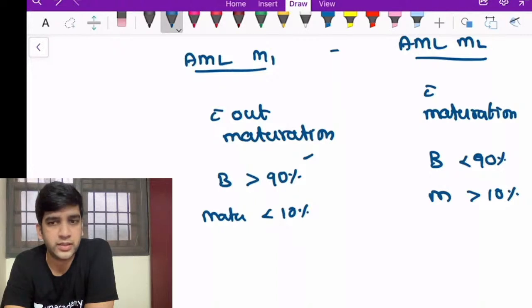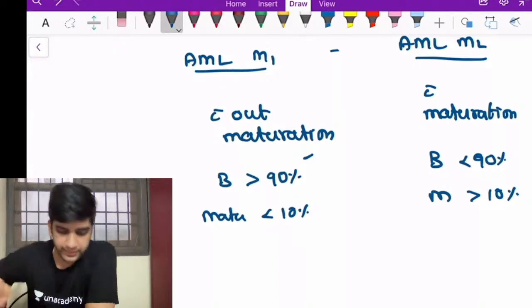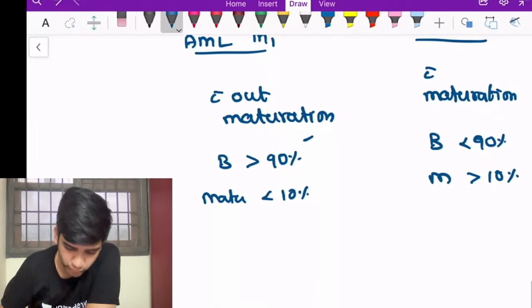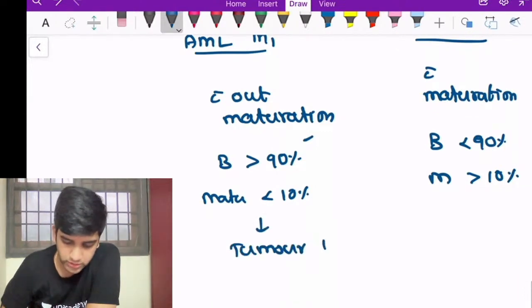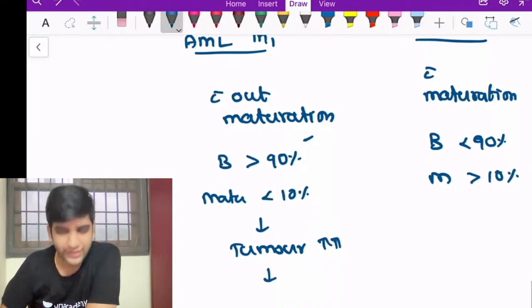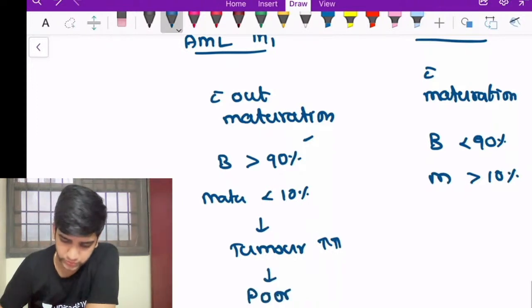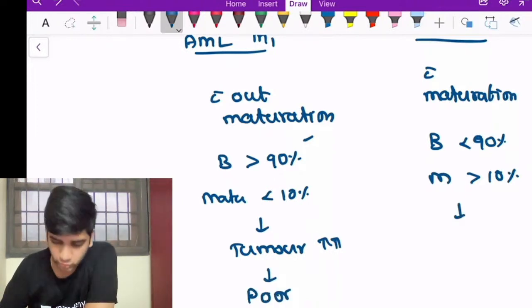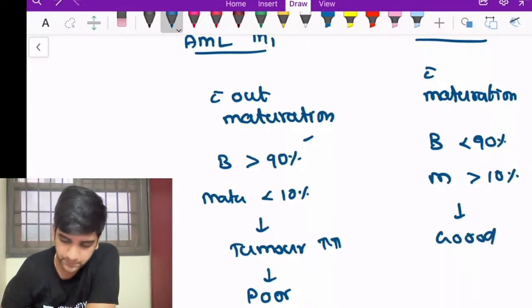Obviously, it will be AML M1, right? AML M1 will have a higher tumor load. When the tumor load is more, obviously the blast is more, so they don't have a good prognosis, right? They have a poor prognosis. This kind of a less tumor load has a comparatively good prognosis.